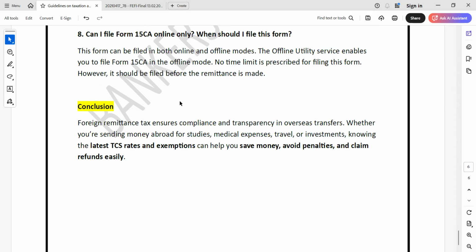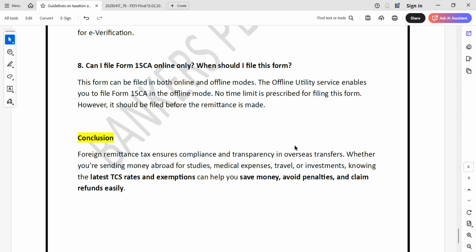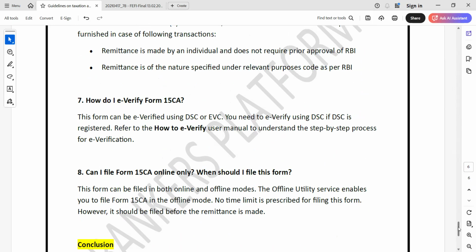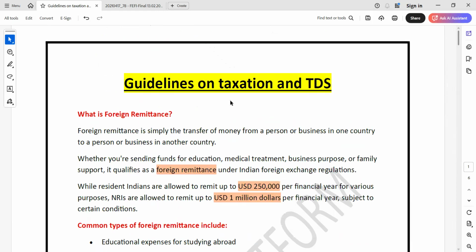So we are at the conclusion that foreign remittance tax ensures compliance and transparency in overseas transfers. Whether you're sending money abroad for studies, medical expenses, travel, or investment, knowing the latest TCS rate and exemptions can help you save money, avoid penalties, and claim refunds easily. So this is all about the guidelines on taxation and TDS. Okay. I hope this topic is clear to you. If it is clear, you can easily score 2 to 3 marks in the exam.